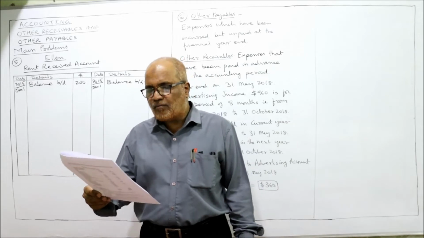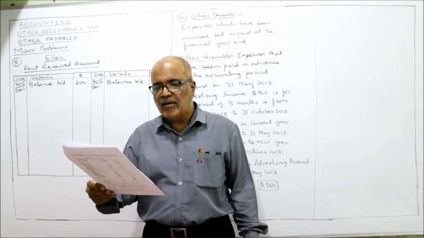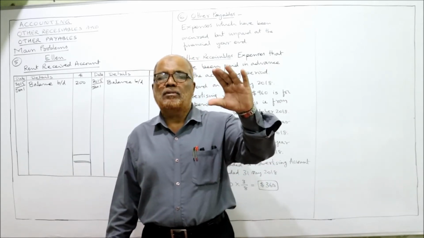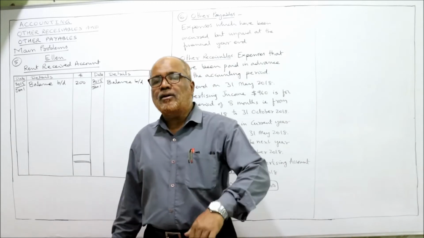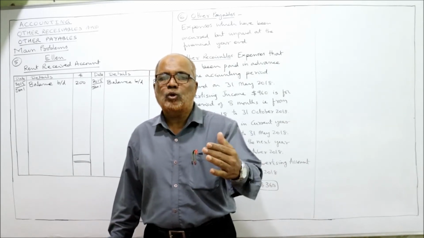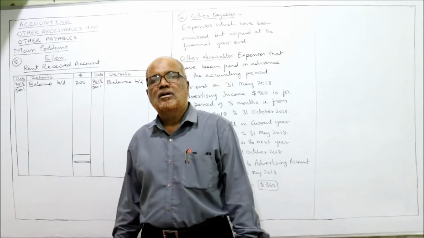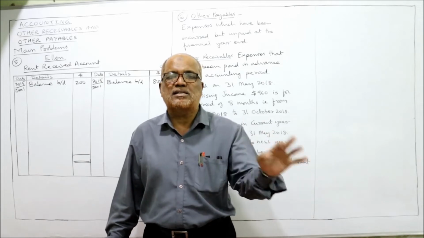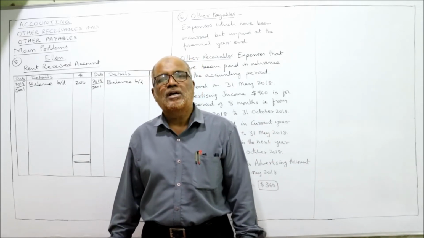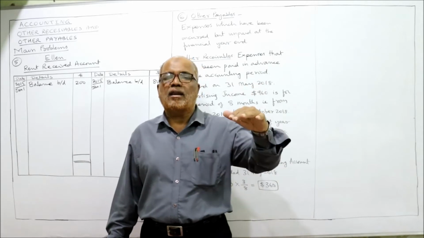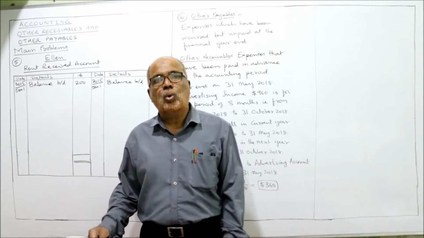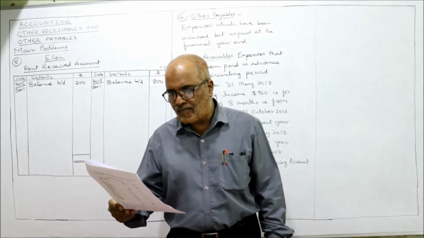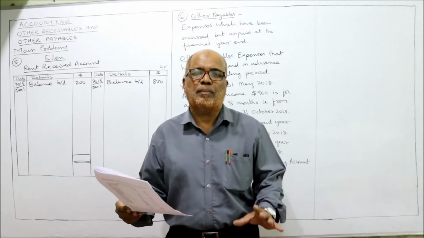Prepare the rent received account for the year ended 31st December 2015 showing the amount transferred to income statement. We are required to prepare a rent received account, and find out how much is the rental income to be transferred to income statement. According to accrual concept, only current year's rent should be taken in income statement. Any rent of the last year or any rent of the next year should be excluded. Now, balance the account on that date and bring the balance down on 1st January 2016. We have to prepare the account.